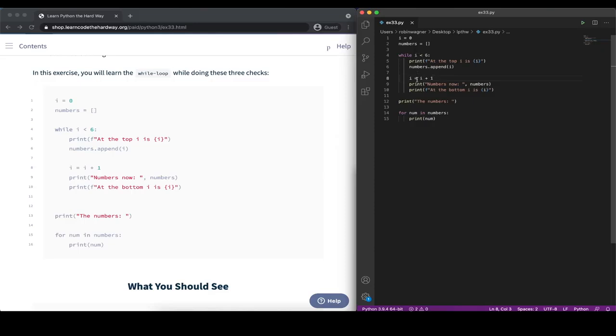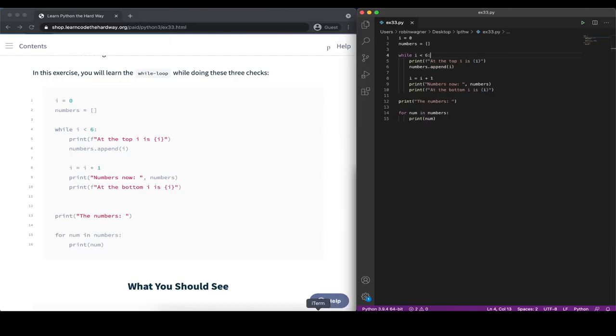And when it reaches a value of 6, then this condition, i, which is then 6, is no longer true, because 6 smaller than 6 is not true, it's false. So that's the point where we're going to stop execution. If we didn't have the statement here, then we would basically never stop. We would have an infinite loop and we would run out of memory at some point in time. And after the while loop, we are printing out the numbers, and then we're printing everything that's inside our numbers list.